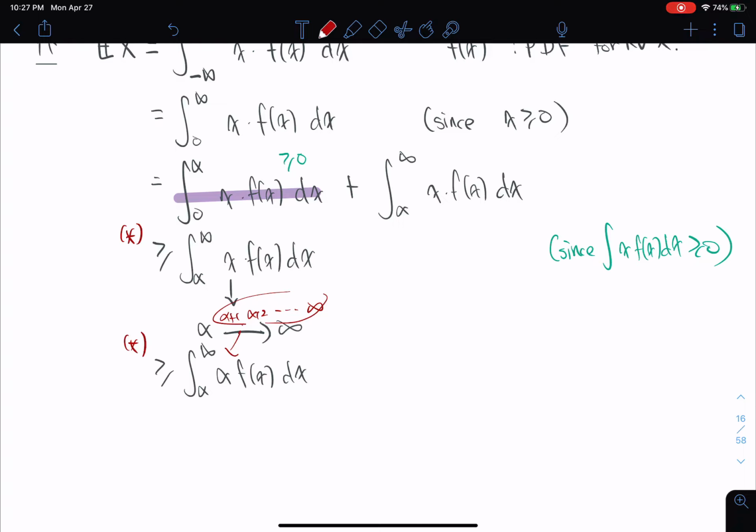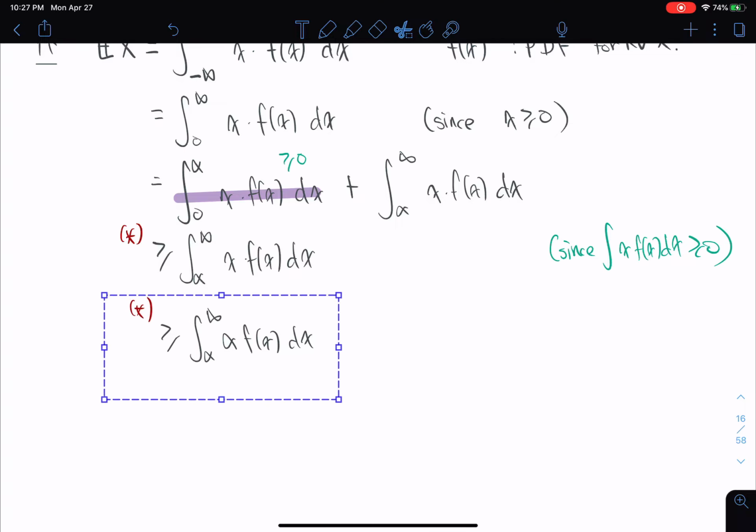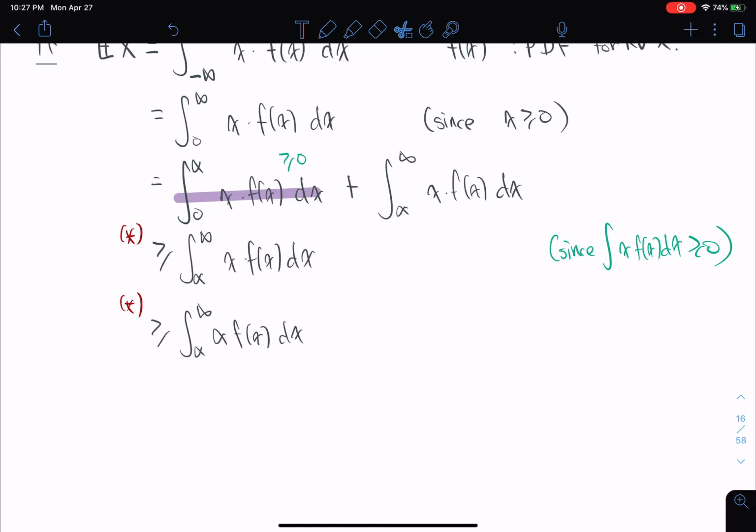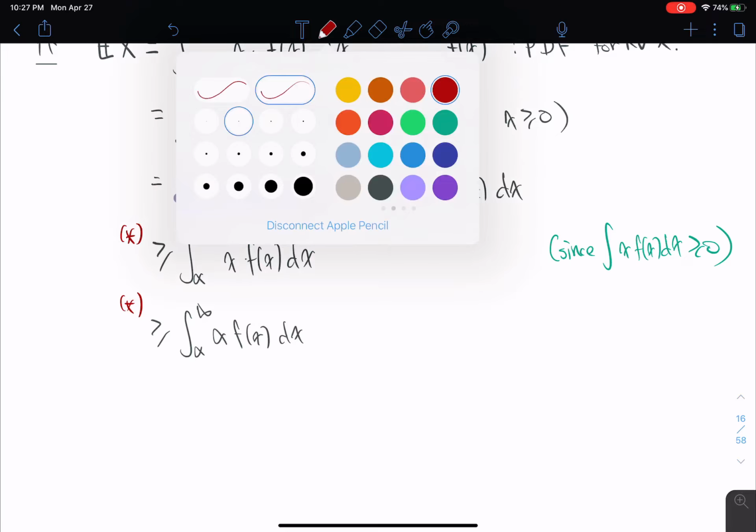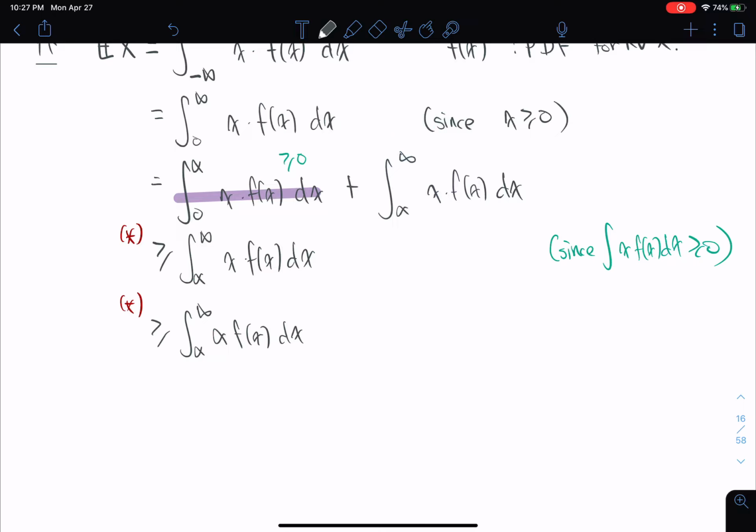Super smart. It almost seems like you're taking out so much, you're taking out so many possibilities for this integration because you're removing everything that's beyond alpha. But this turns out to be perhaps one of the smartest things you can do with this Markov bound. And this is a very common trick that you use when you try to prove new bounds: to make all these ridiculous inequalities happen.